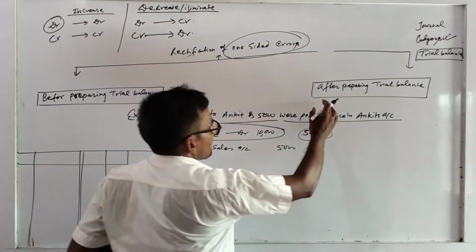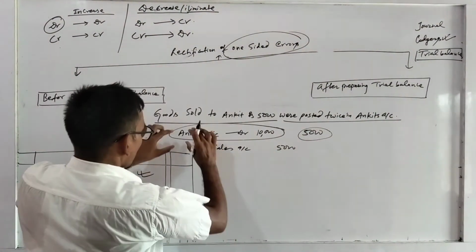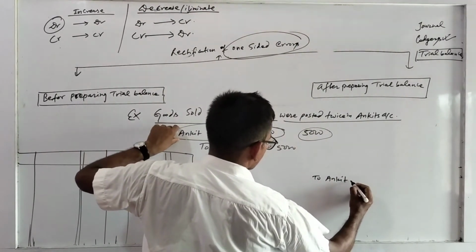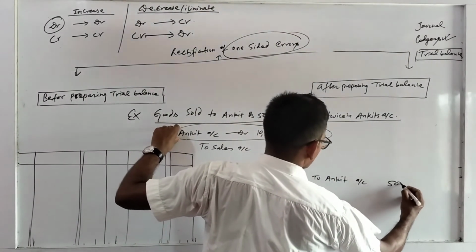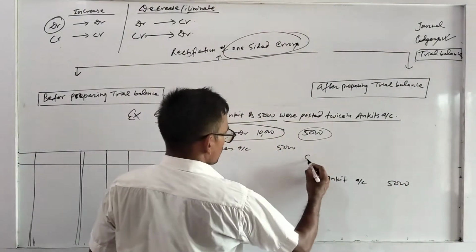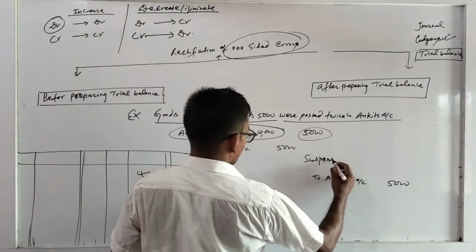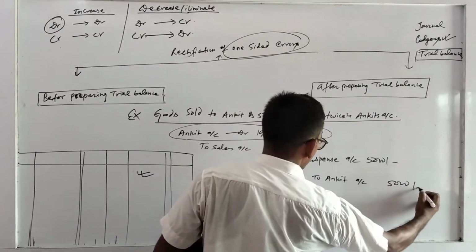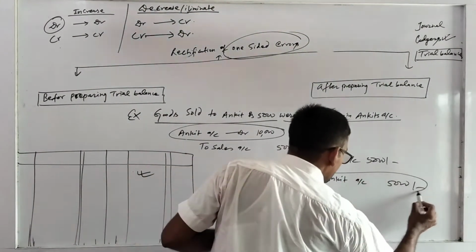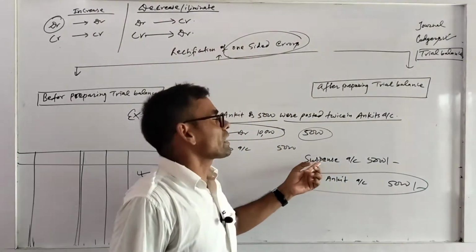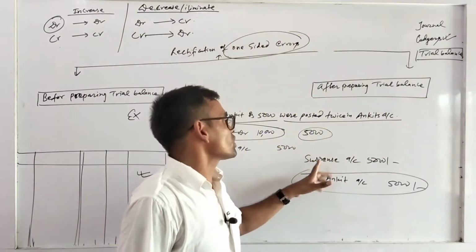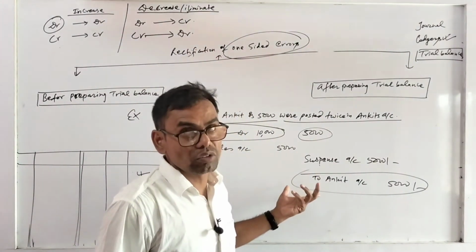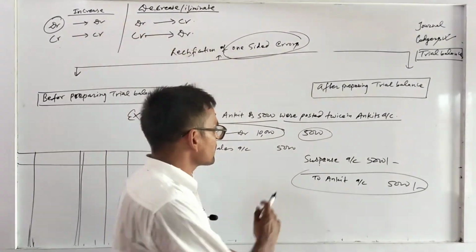But if it is after preparing trial balance, Ankit account is credited by 5,000, no problem. But what is debited? Suspense account is debited. In this way, Ankit account is credited and the remaining account will be debited, and that is suspense account. So in this place you have to write suspense account.